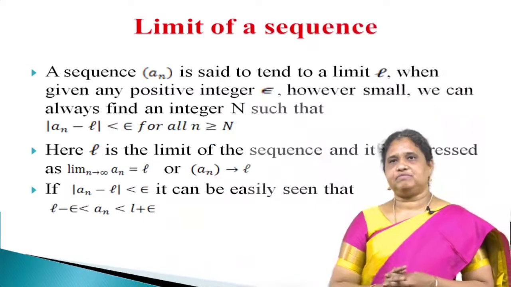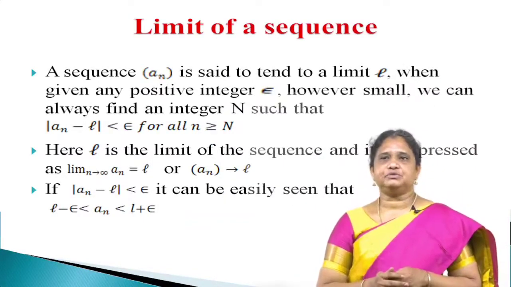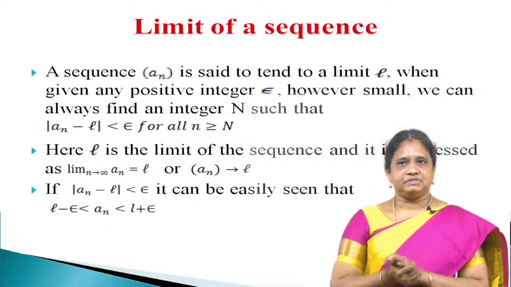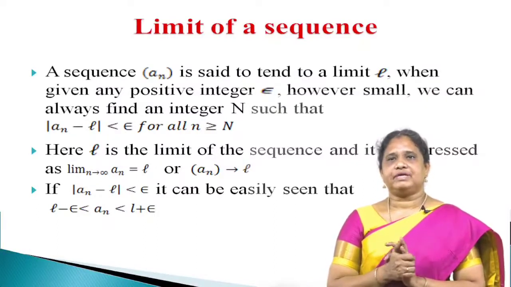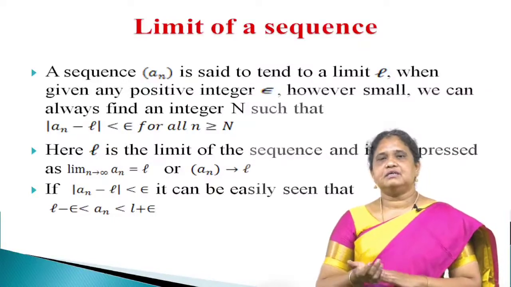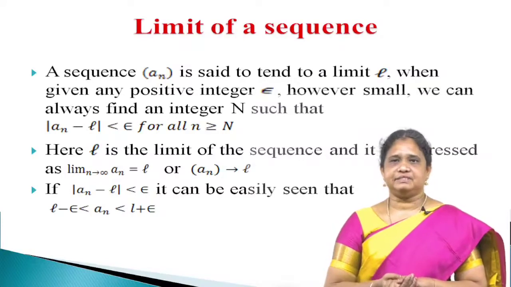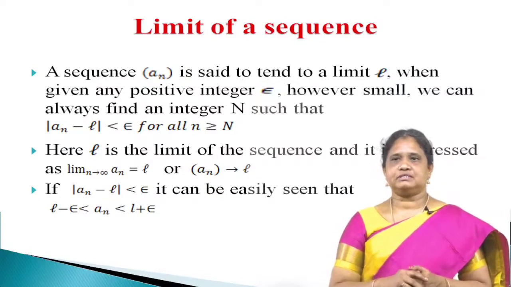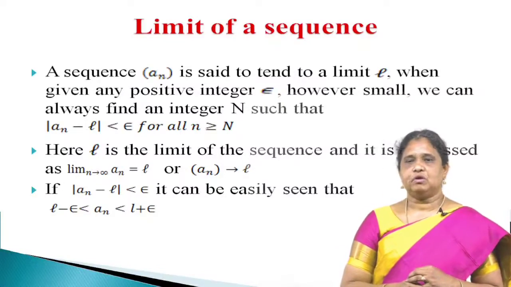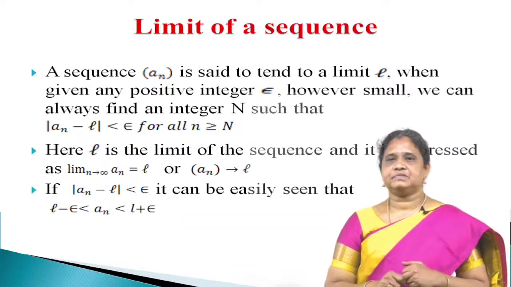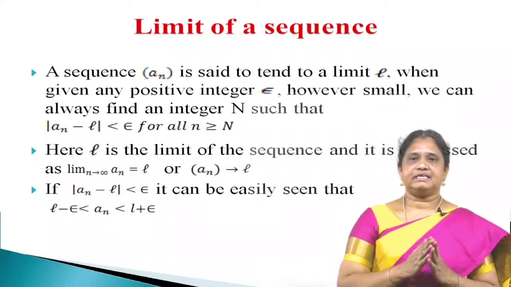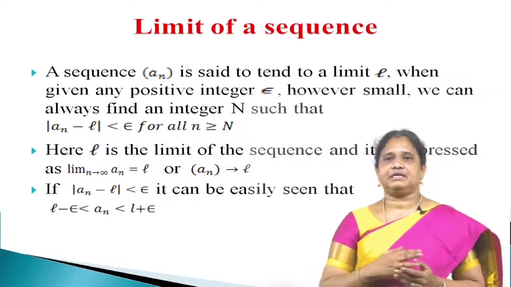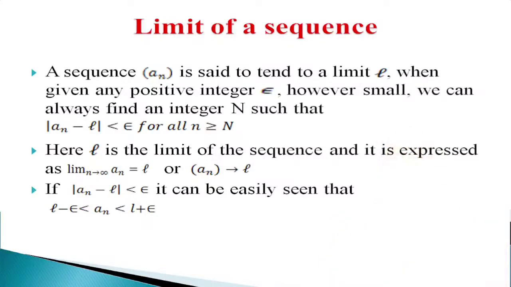So the concrete definition of the limit: a sequence an is said to tend to a limit L if for a given positive epsilon, however small it may be, we can always find an integer N such that modulus an minus L is less than epsilon for all n greater than or equal to N. Here L is the limit of the sequence and it is expressed as limit n tends to infinity an is equal to L, or the sequence an converges to L. Also, modulus an minus L less than epsilon can be represented as the interval L minus epsilon less than an less than L plus epsilon.